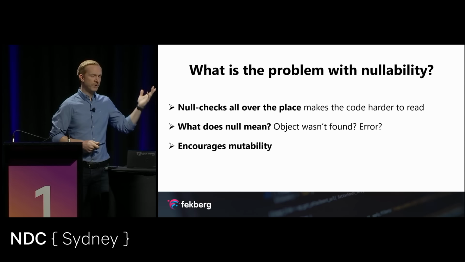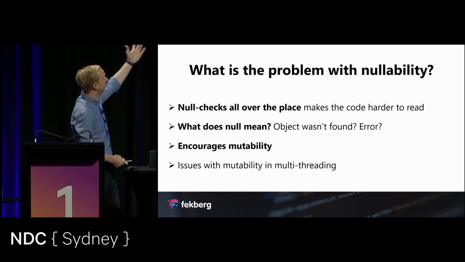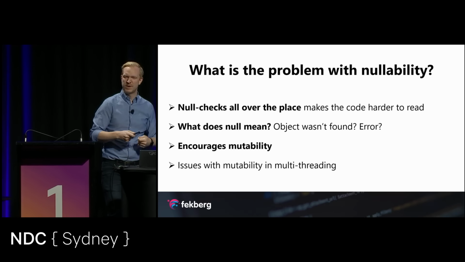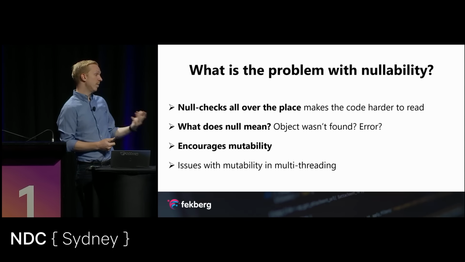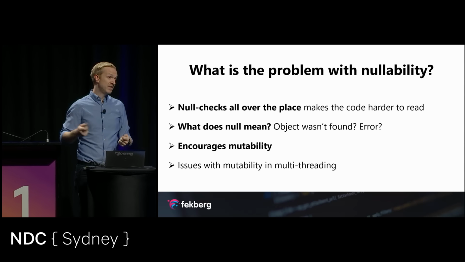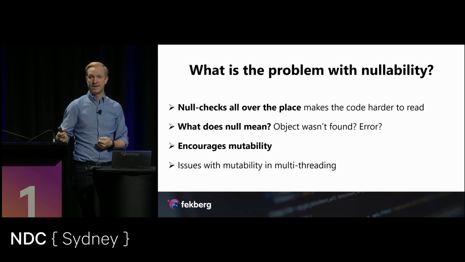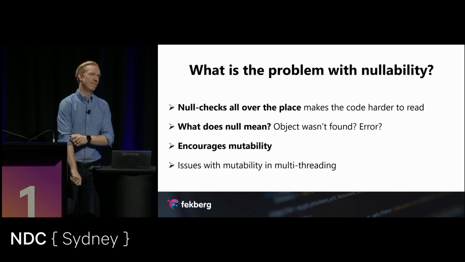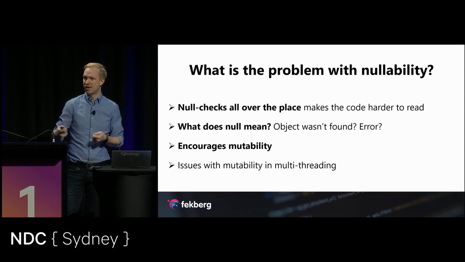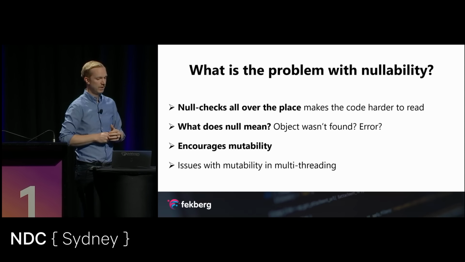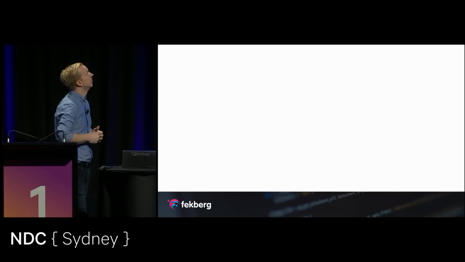It also encourages mutability, which is a problem for multi-threaded applications. If we can set things to null, that means that at one point or another, we'd like to change that to an actual value. And in multi-threaded applications, that's a problem, because you don't want to be able to touch objects from different threads. So how do we solve this?